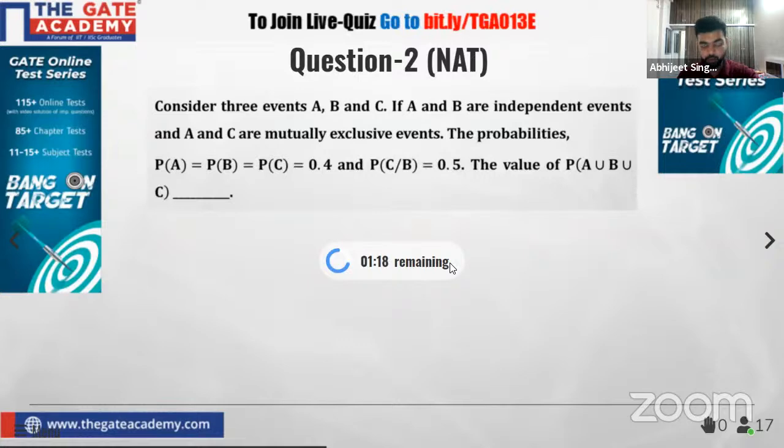So are you able to do it now? Okay. So 48 seconds left. Is this question visible? It is a NAT question. You have to type the answer.